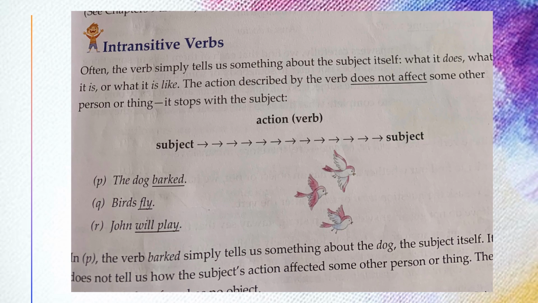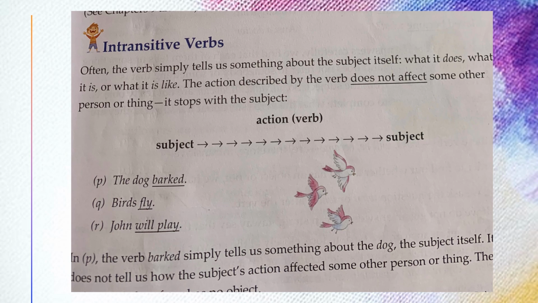Transitive never tells about itself, but intransitive tells about itself only: what it does, what it is, or what it is like. The action described by the verb does not affect some other person or thing.